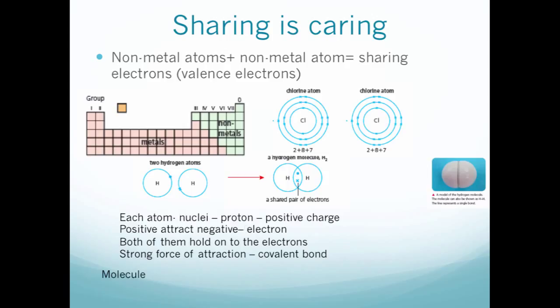And comparing to the ionic bond, which is about losing or gaining, in covalent bond, there's no ion. So carbon, because of its special property, will not form an ion. What it will form is a covalent bond.